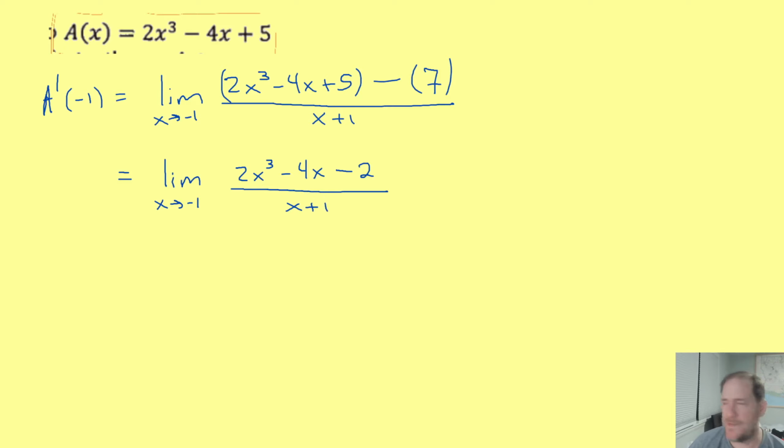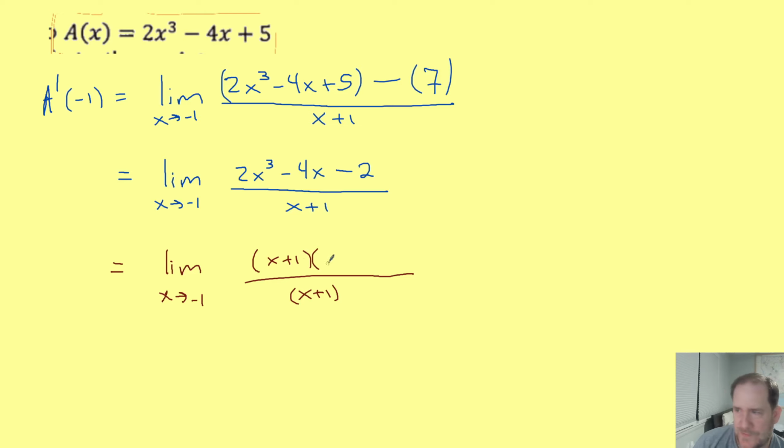All right, and then something I didn't necessarily intend, but that's definitely happening here, is that we can't really factor the numerator. It's not a difference of cubes. It's not a factorable quadratic. It's just kind of this weird cubic. But we know that if we were going to factor, then we want one of our factors to be x plus 1, because we want the x plus 1s to cancel. So really what we want to do is figure out who the other factor is if we factor out an x plus 1. And that's exactly what synthetic division is really good for, right? So why don't I go ahead and assume that x plus 1 is a factor of the numerator.